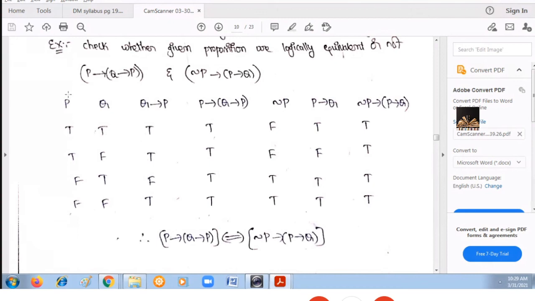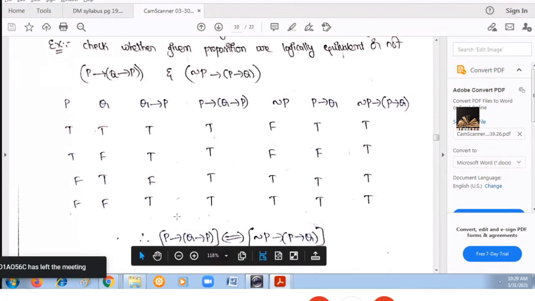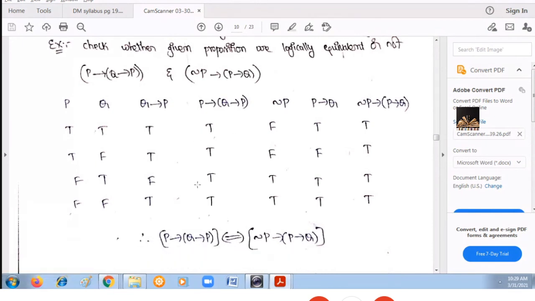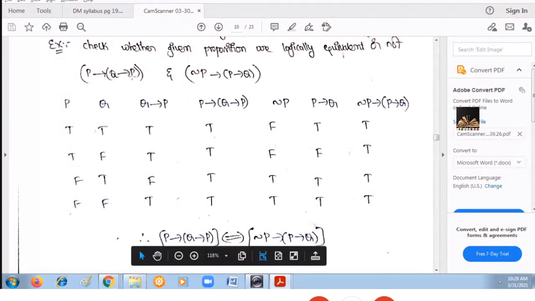Next, P is your hypothesis. This third column is your conclusion. If only the conclusion is false, then the result is false. But nowhere do we find the combination where only the conclusion is false. So the result is all true values. This is the resultant column for the first compound preposition.